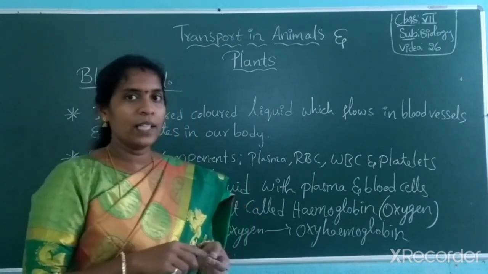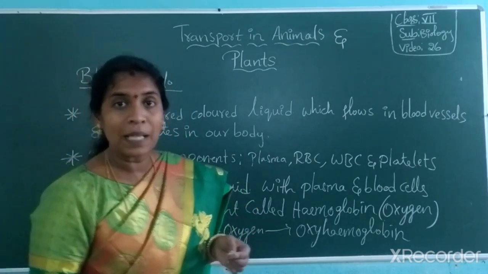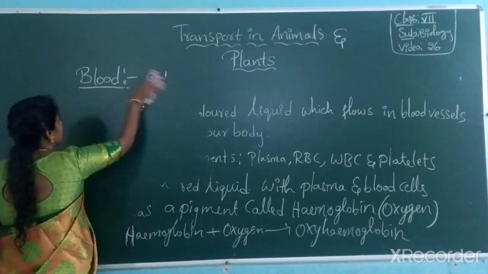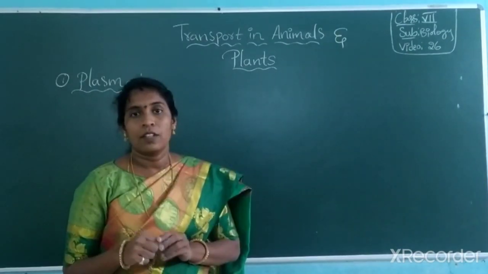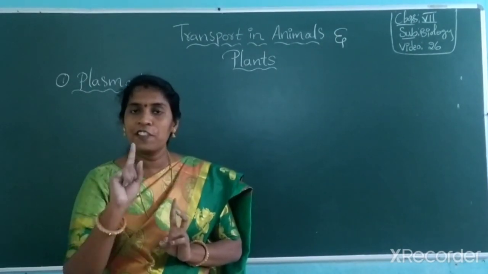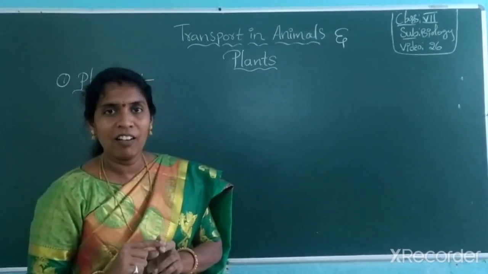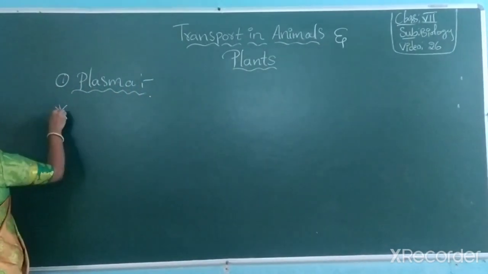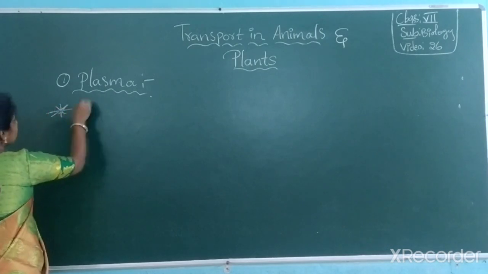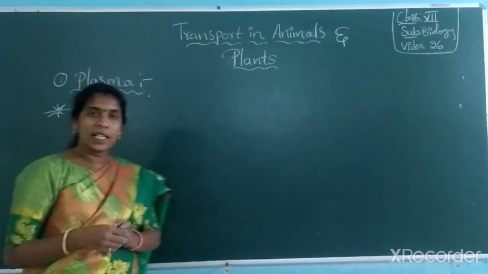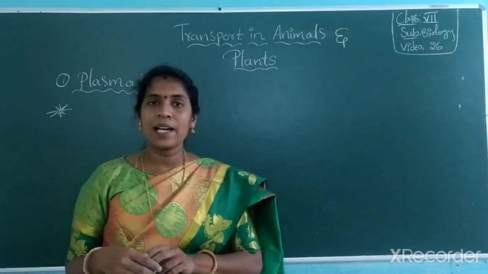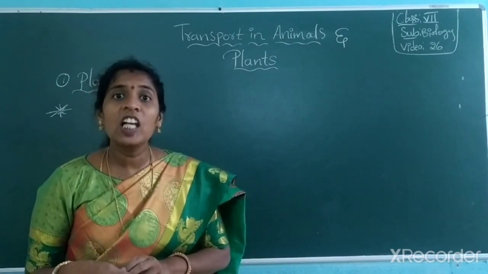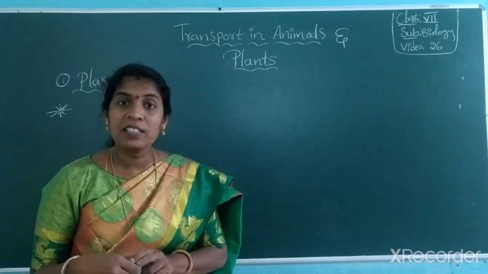Okay. So first we look at plasma. After that we look at the blood cells. Plasma is the first component of the blood I am taking here. So what is plasma? First we look at what plasma is and what components are present in it. Plasma is a liquid substance present in blood.